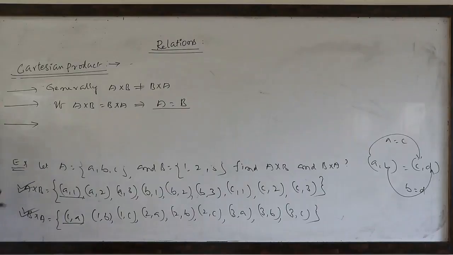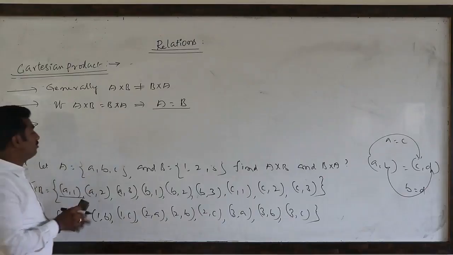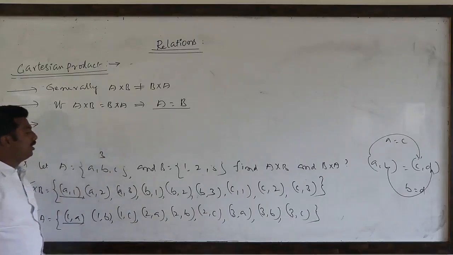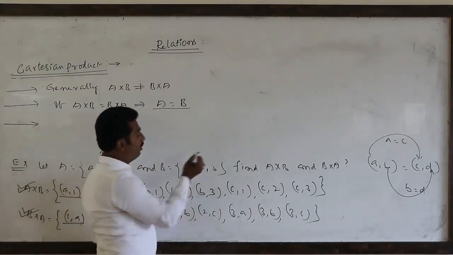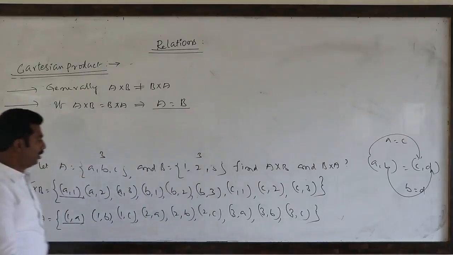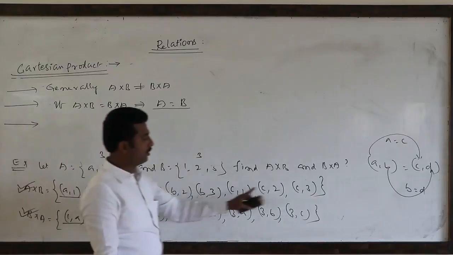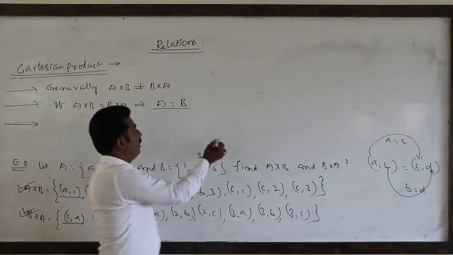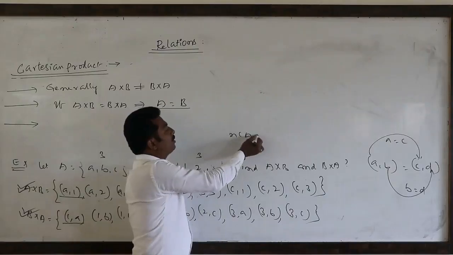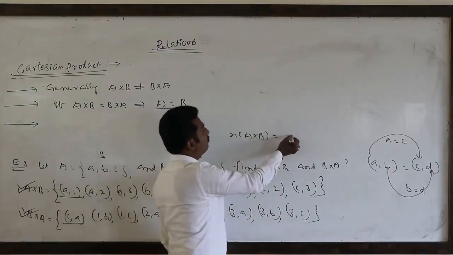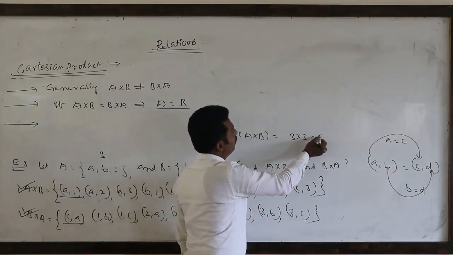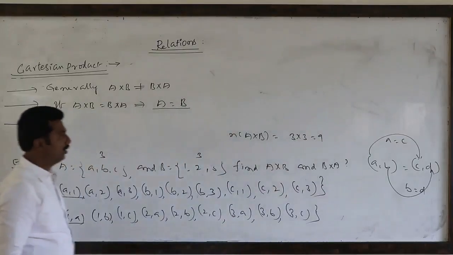Next, if you observe this example, the number of elements present in A is 3. The number of elements present in B is also 3. So how many ordered pairs are present in A cross B or B cross A? 3, 6, 9. Means the number of ordered pairs present in A cross B is 3 into 3, 9.